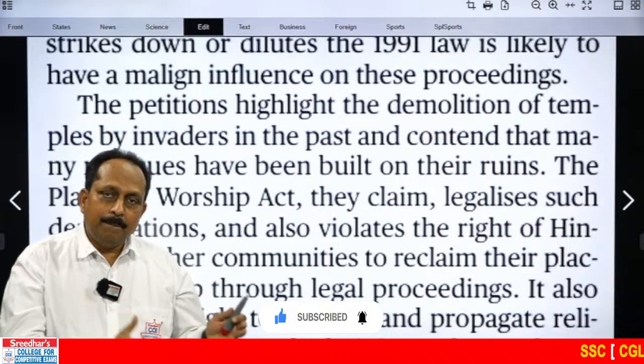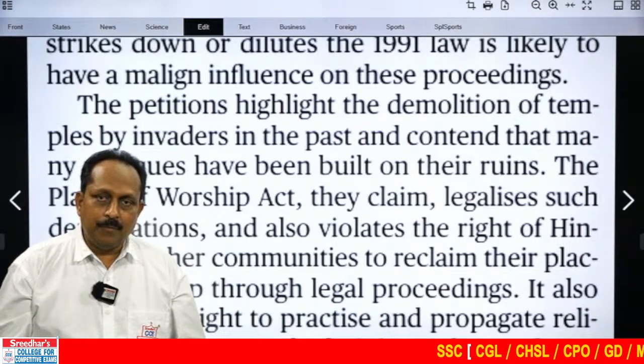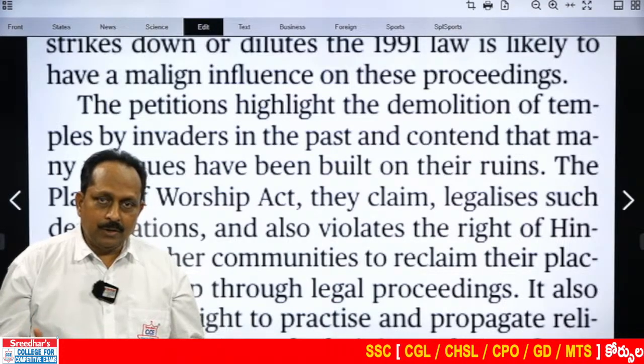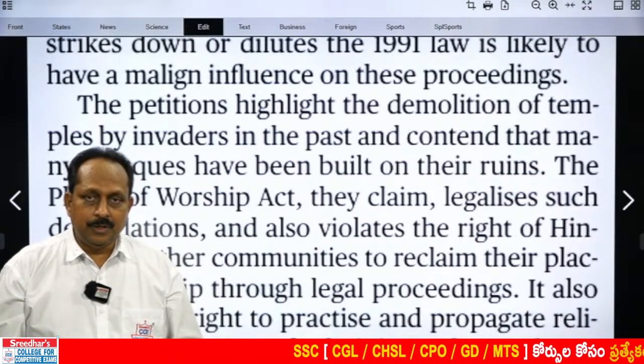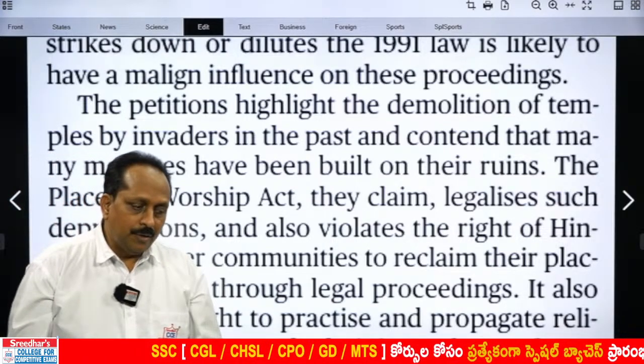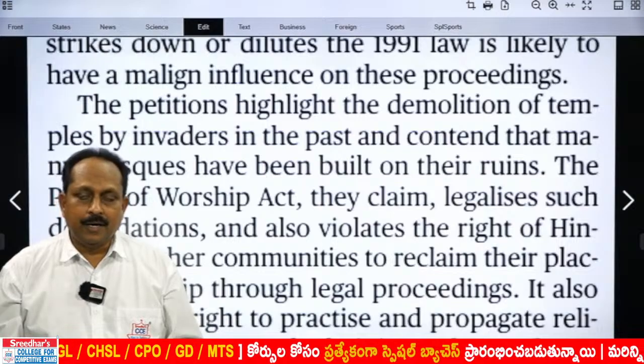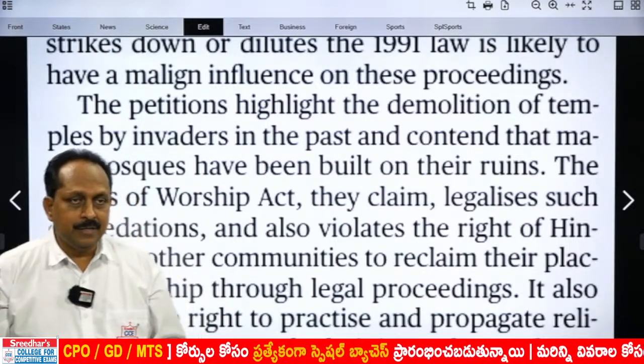They say many temples were destroyed at the time of invasion, and because of the destruction, whatever you see, we use the word ruins, the remains of the monuments. On those remains, on those ruins, they built the mosques. This is the stand taken by those who filed the cases.